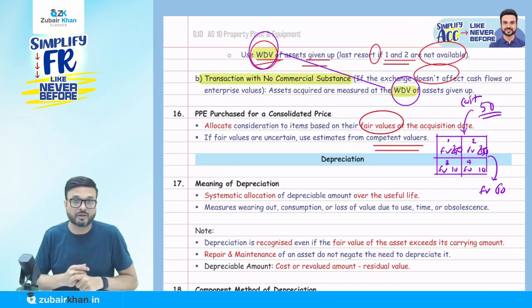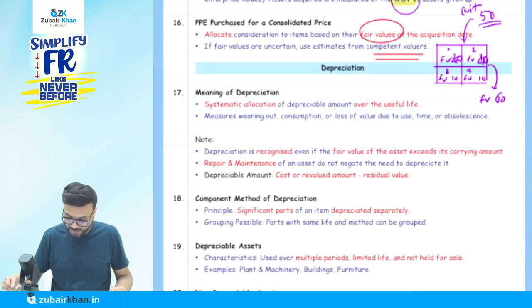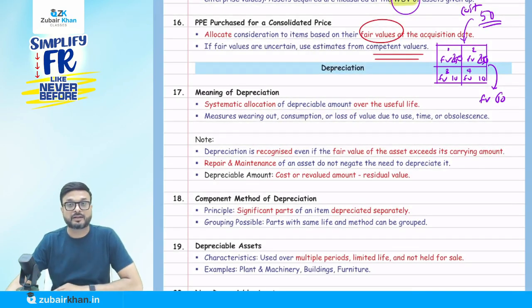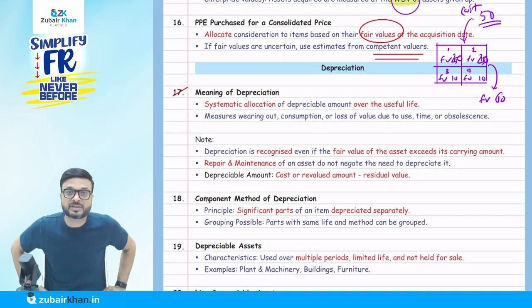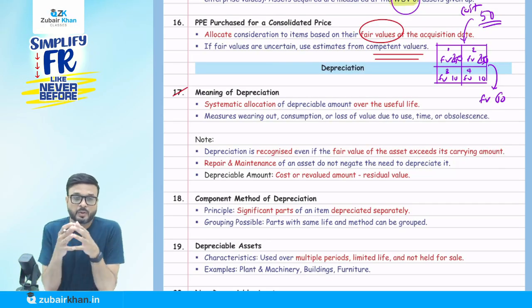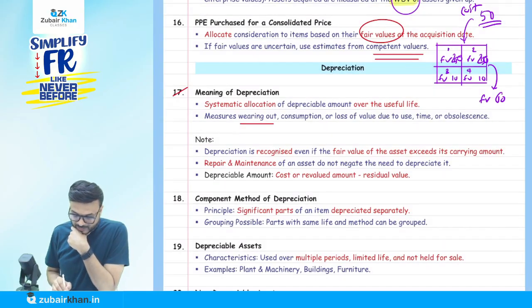Now we will discuss depreciation, and then we are going to solve a question on it. What do you mean by depreciation? It is the systematic allocation of the depreciable amount over the useful life. Over the useful life of the asset, we have to charge depreciation to the P&L account. Why is there depreciation? Because of wearing out, consumption or loss in value due to use, time or absence.